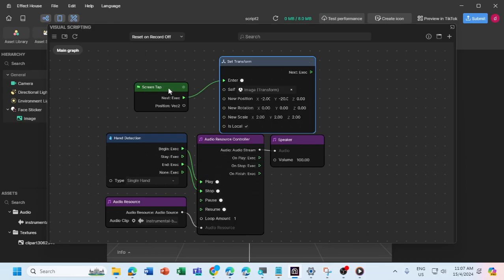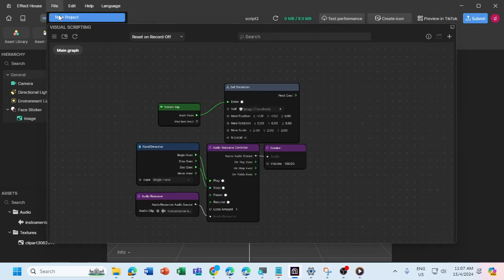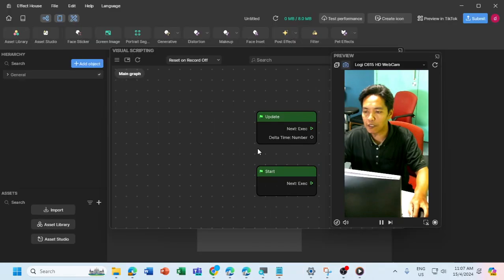Okay, the final outcome will be something like this. So we'll start with the new file, blank file. I assume you already submit your work, yeah? Okay, so here let me start with the new project. Okay, save whatever you got. We start with an empty file, yeah?